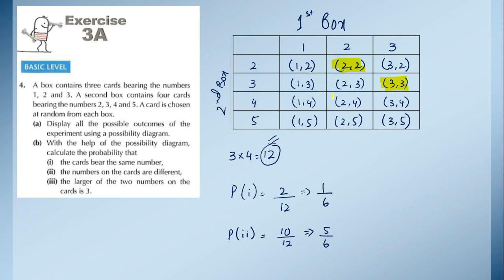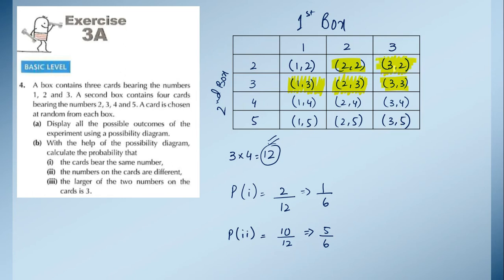See, here we have 1 3, okay, then we have 2 3, then we have 3 2, okay. We cannot take 3 4 and we cannot take 3 5. Why we cannot take this? Because in these two possibilities, the greater or larger number is 4 and 5. 3 is lesser than 4 and lesser than 5 as well, okay. So we cannot take this one.